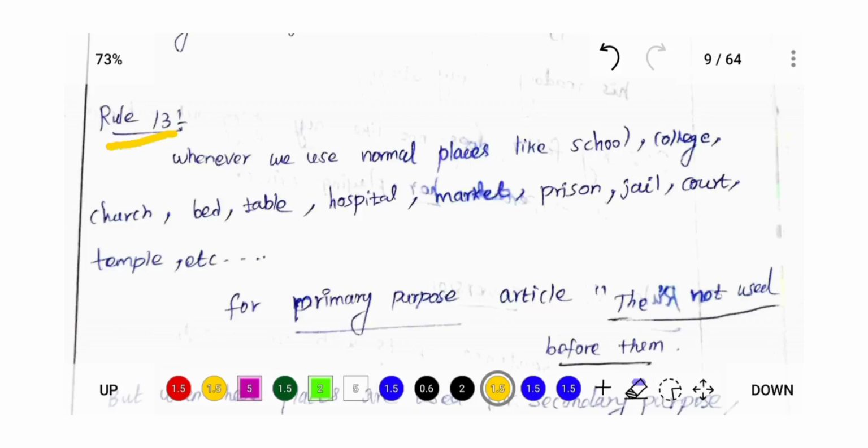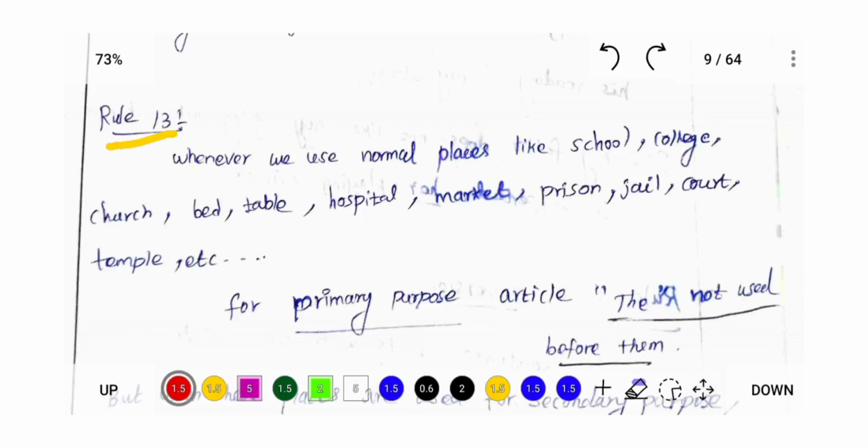And if you are going to school for another purpose, then place an article before school. For example, I am going to the school for getting my hall ticket. This is a secondary purpose, which means you have a specific purpose for going to the place. So when you have a personal purpose for going to the place, use an article before that place. Otherwise, for general purpose, don't use an article before that place. Understand?